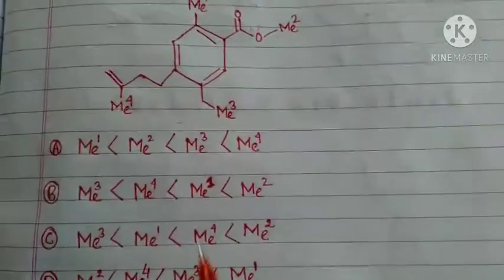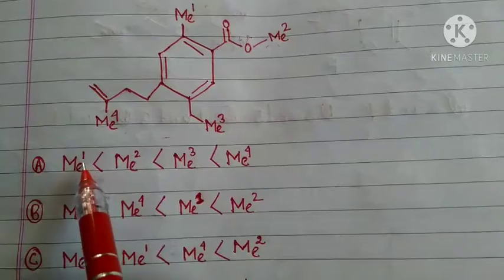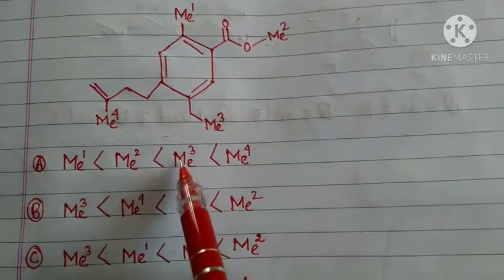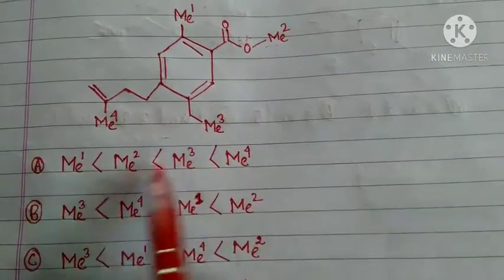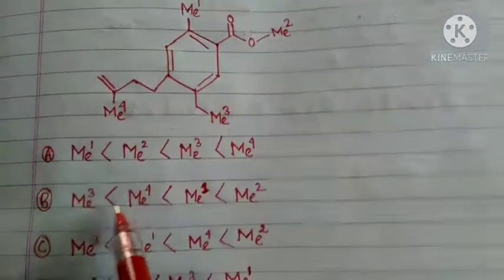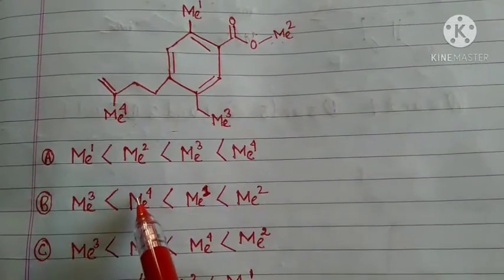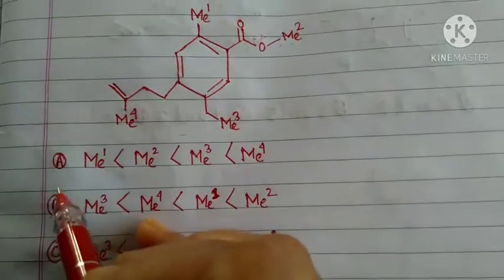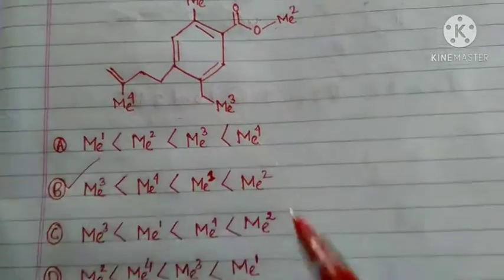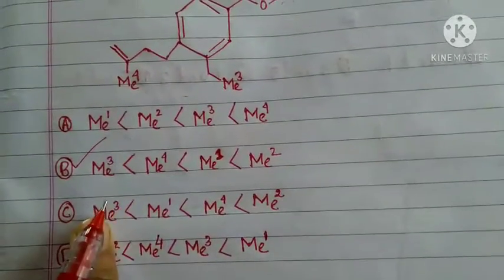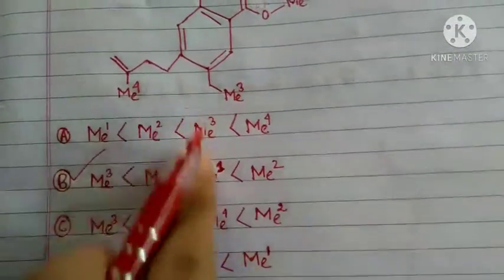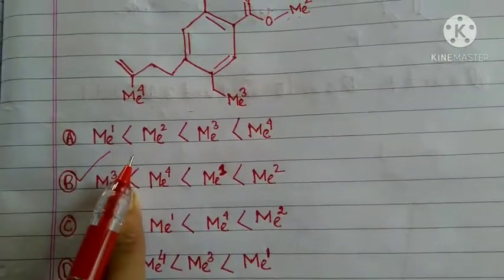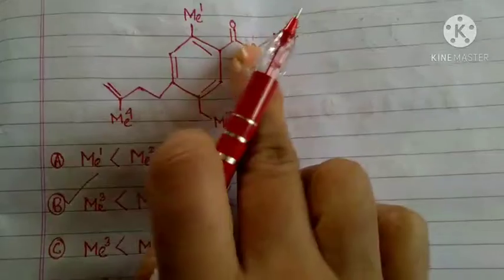So we check the options. Option A, Me1 less than Me2, Me3 less than Me4, which is not correct. Then Me3 less than Me4 less than Me1 less than Me2, so it is the correct option. Other options you check, these are not the correct options. So option number B is the correct option.